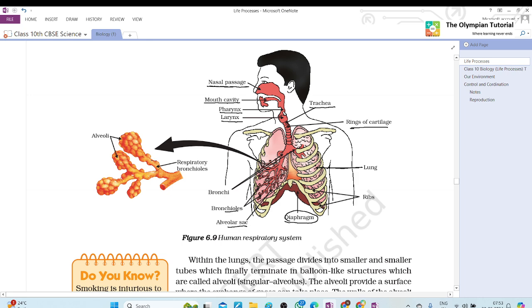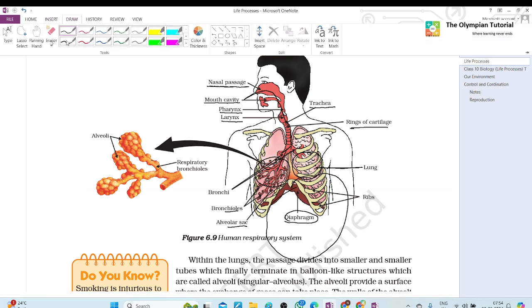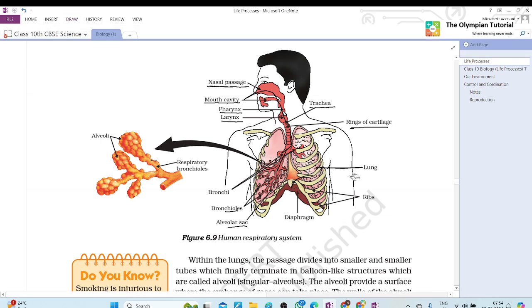When we inhale, the oxygen goes inside through this path, gets divided and mixed with blood. Then this blood is pumped through the blood vessels to all the cells of the body, firstly to the heart, then the heart pumps it to all parts of the body. In this way, the circulatory system is formed. Tanya, you have to prepare this diagram.